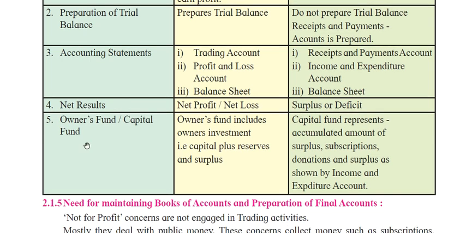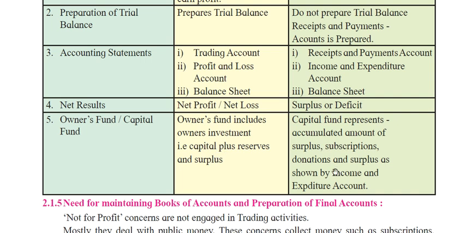And then owners fund and capital fund. Owners fund includes the owners' investment, that is capital plus reserves and surplus. As you know, in a partnership they put in the fund, opening stock, then they run the business. These are the things in final accounts, and they relate to the profit organization.